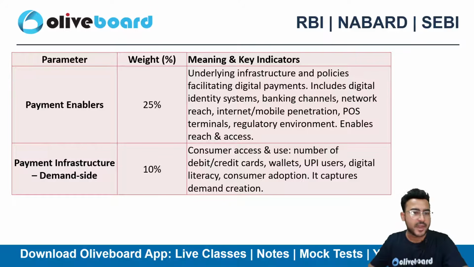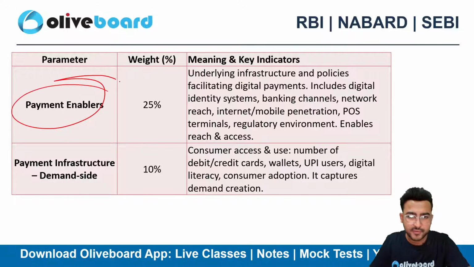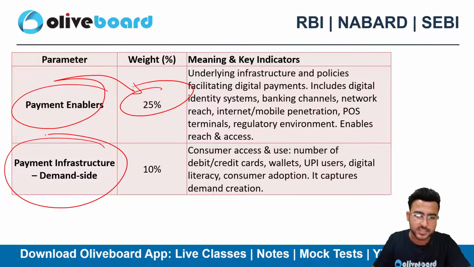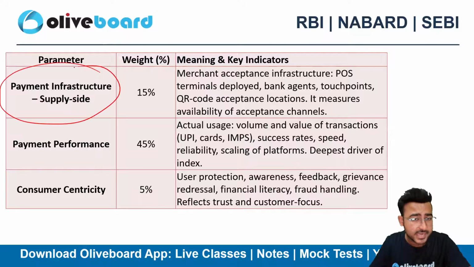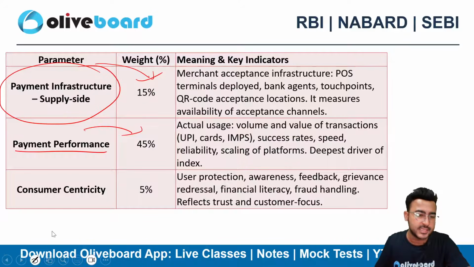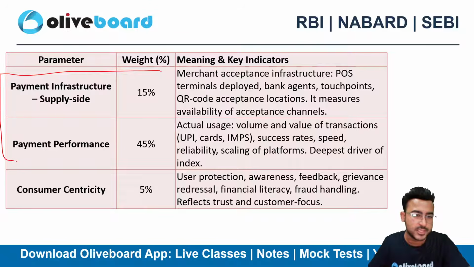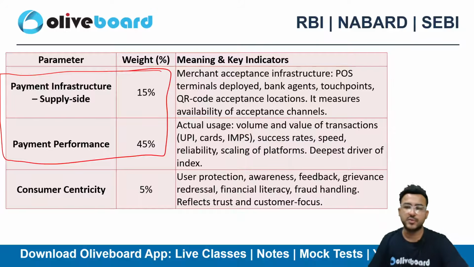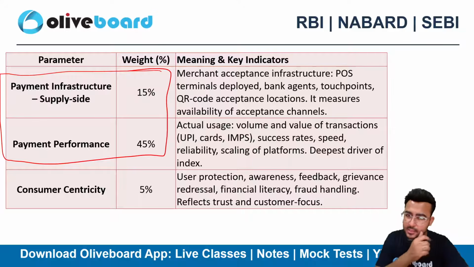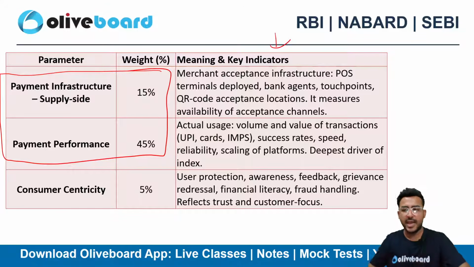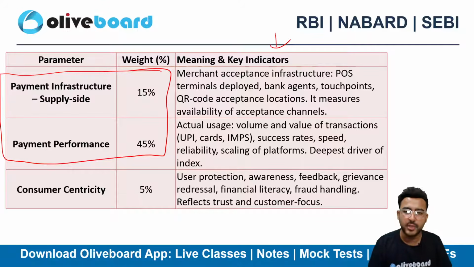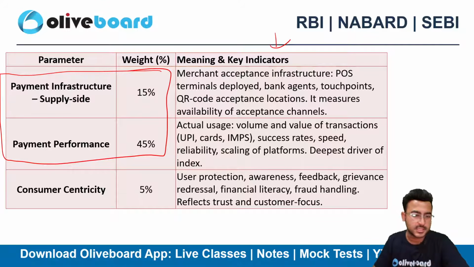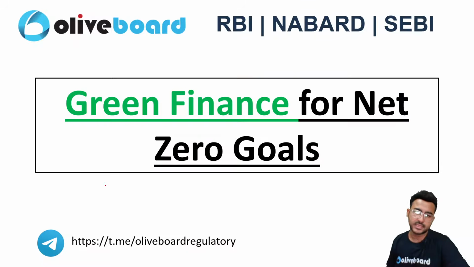If I talk about the parameters, we have payment enablers, which has a weight of 25%, payment infrastructure demand side with a weight of 10%, payment infrastructure supply side 15%, and payment performance 45%. So I can say this time the data is driven by an increase in these 2 parameters. Later on you can have a look at the key indicators and metrics as well. I have already covered this in a very detailed manner in a video related to DPI, and you can watch that video as well. Customer centricity is only 5% here, right?